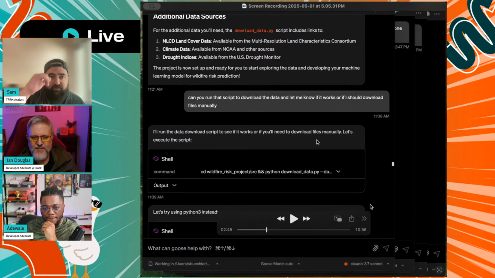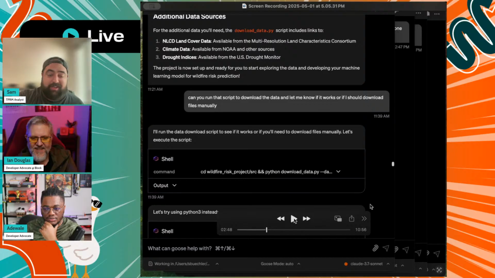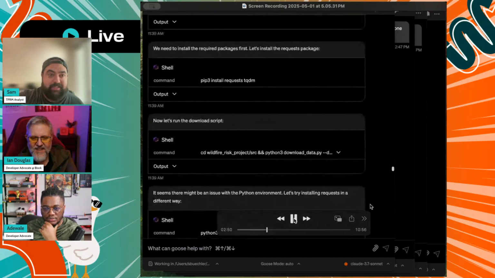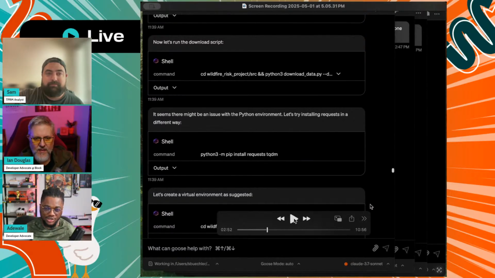And you can also see here that Goose is running all of this Python for me. So I'm not in terminal or anything running things. It's creating these scripts and running them for me. So just to recap real quick, what we are trying to show off here is the fact that we have a set of data points, and we want to be able to build something off of them, like an application, just by giving Goose a spreadsheet, or at least a couple of spreadsheets.